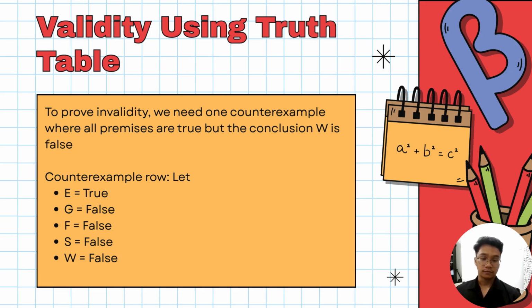S equal false, which means sprinkler does not turn on. And W equal false, which means water damage is not minimal. Now we check all premises. F implies S equals true, S implies W equals true, E implies not F equals true, E or G equals true, and not G equals true.